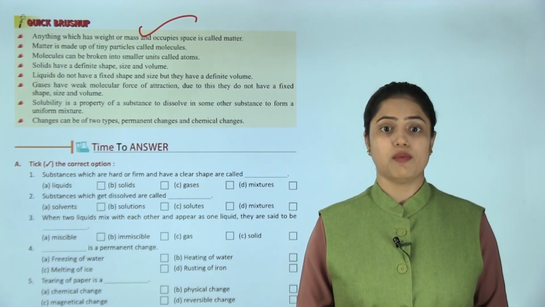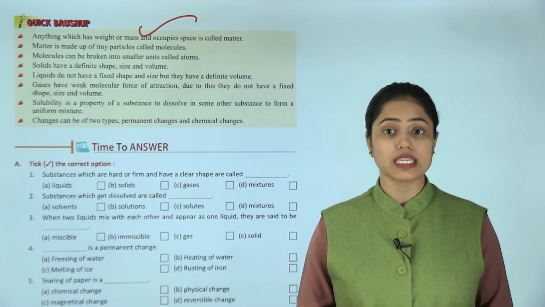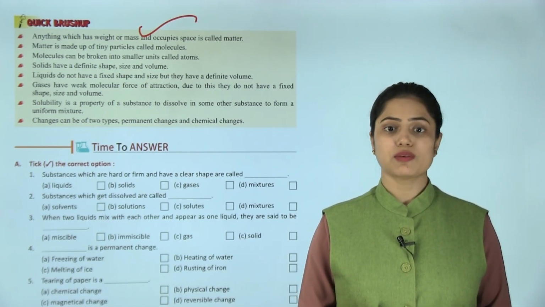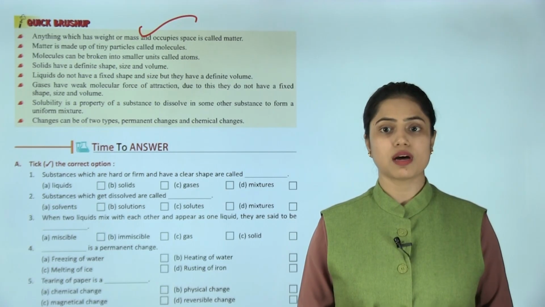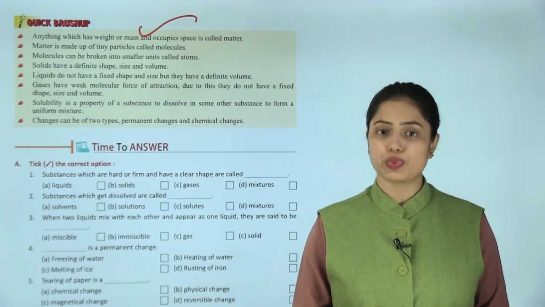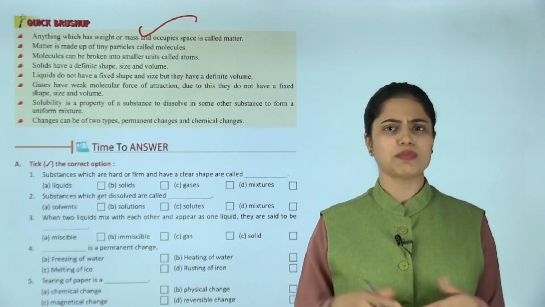Gases have weak molecular force of attraction. Due to this, they do not have a fixed shape, size and volume. Solubility is a property of a substance to dissolve in some other substance to form a uniform mixture. Changes can be of two types: physical changes and chemical changes.